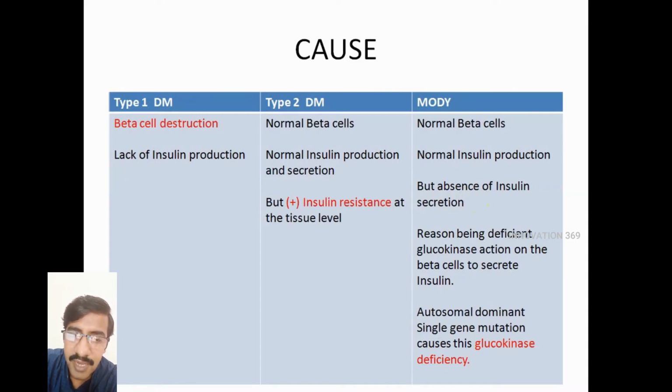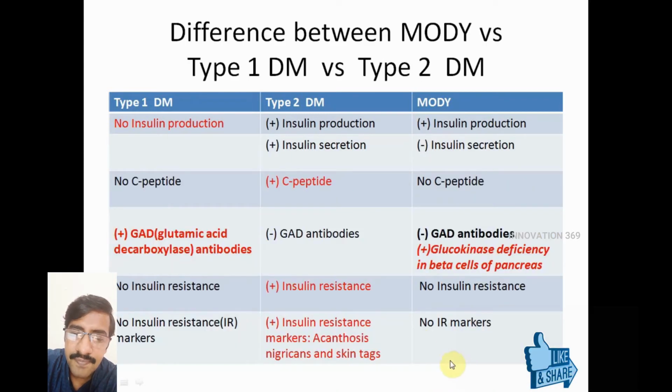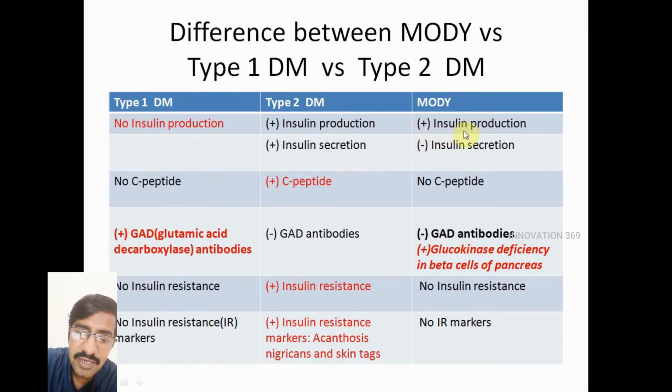The main cause for glucokinase deficiency is an autosomal dominant single gene mutation. That is the main problem in these MODY patients. Now let's see the differences between type 1, type 2 and MODY. In type 1 diabetes, there is no insulin production. In type 2 diabetes, there is insulin production and insulin secretion also. In MODY, or maturity onset diabetes of the young, there is insulin production, but there is no insulin secretion.